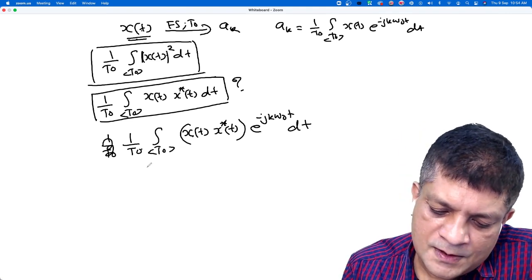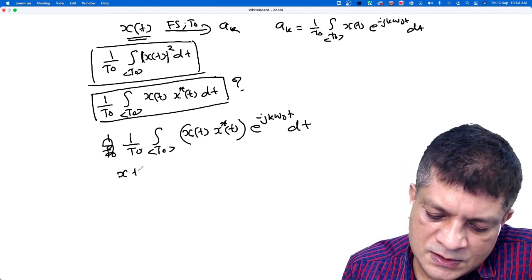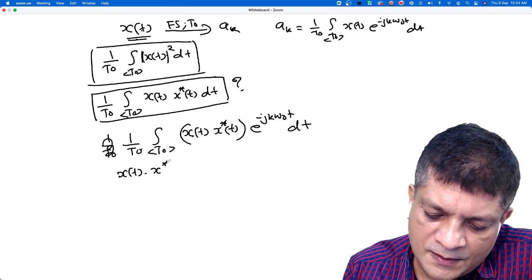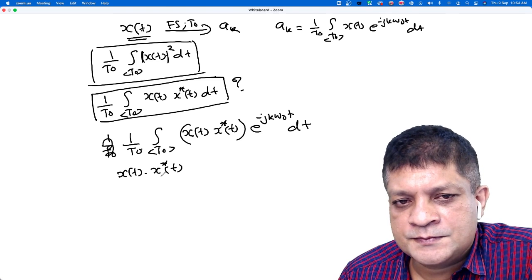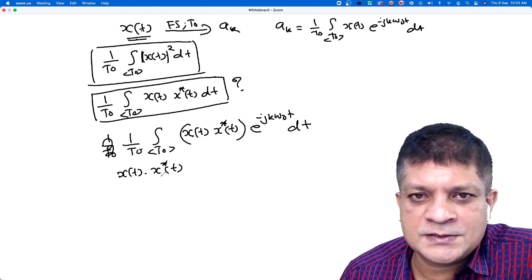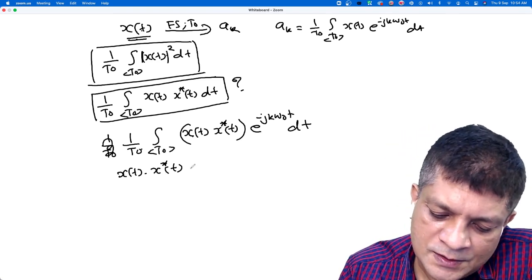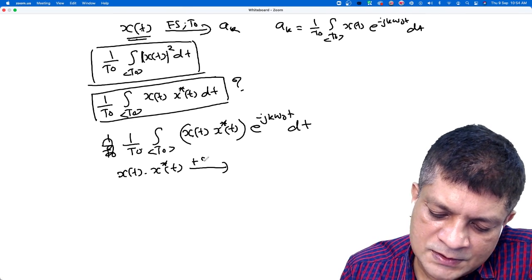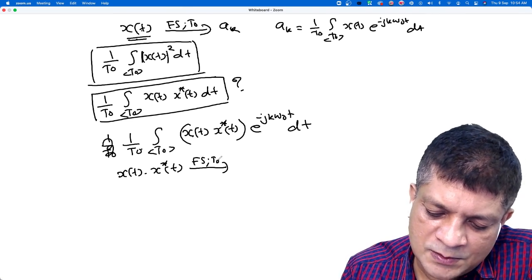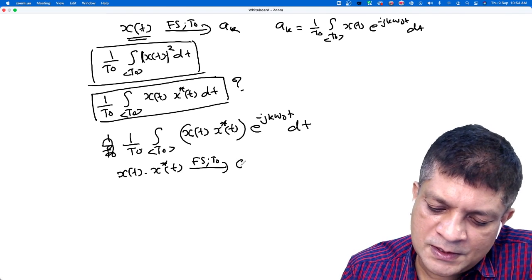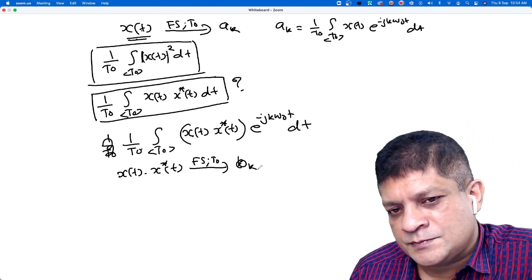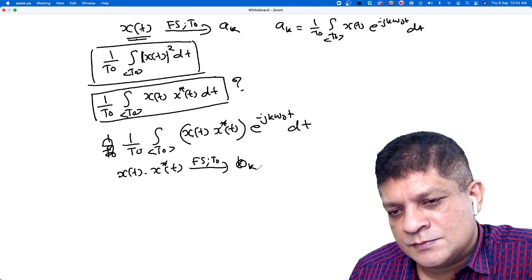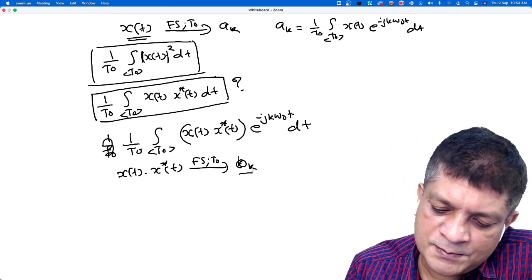Yes, sir. So if I am writing this x(t) into x star t, is it a periodic signal? If x(t) is periodic with period T0, can we find a Fourier series representation with respect to period T0? And let me denote it as bk. Then how to find this bk?